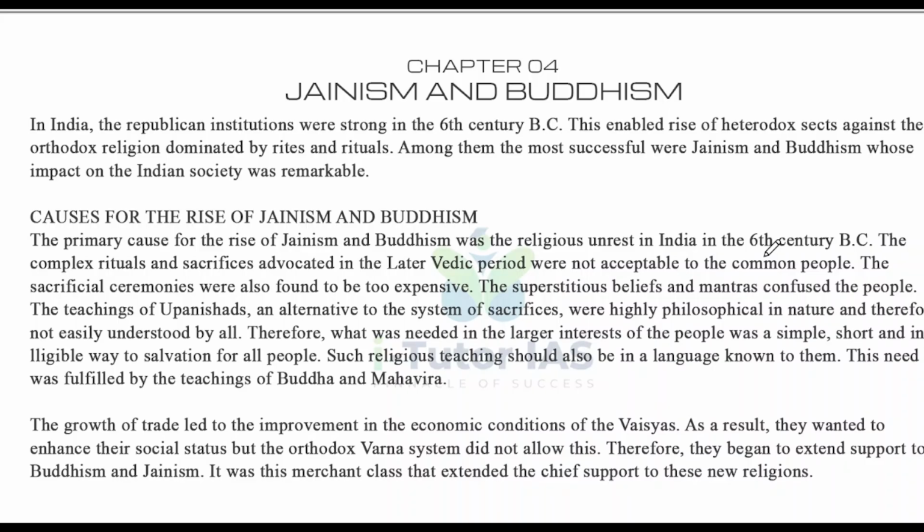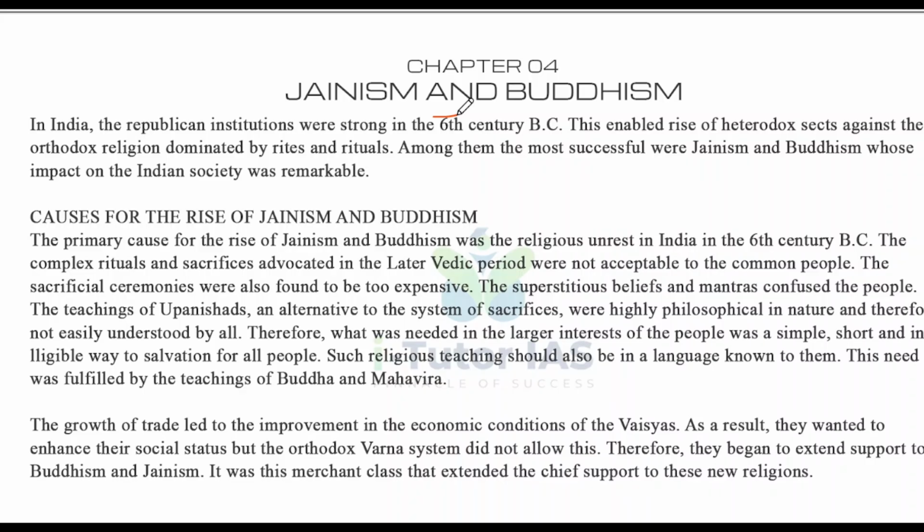So it's our ancient history topic after our Vedic age, and here we will discuss further. In India, the republican institutions were strong in the 6th century BC. This enabled the rise of heterodox sects against the orthodox religion dominated by rites and rituals.